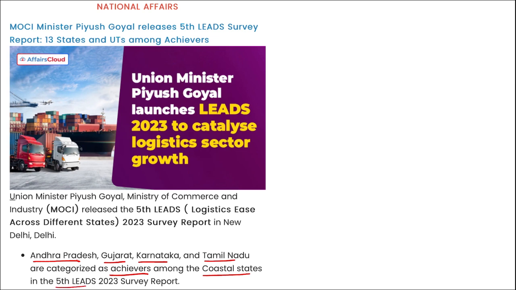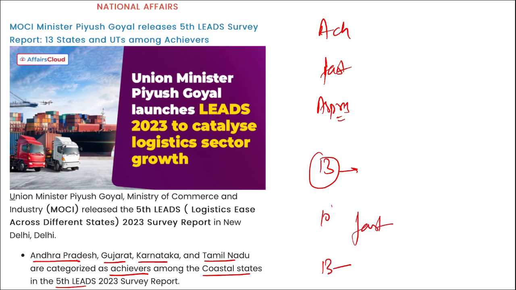And this Leeds report categorizes the states based on their geography and demographics into 4 categories. That is your landlocked group, coastal group, northeastern group and union territories group. And for grading each of these categories, it is divided into achievers, fast movers and aspirers. Then remember, in India, 13 states and UTs are categorized as achievers, 10 are categorized as fast movers and 13 are categorized as aspirers.